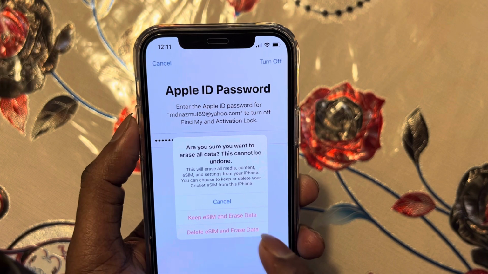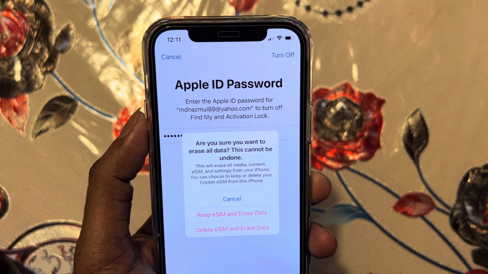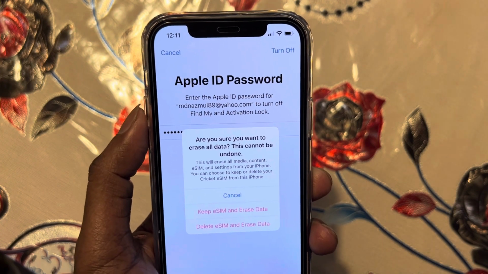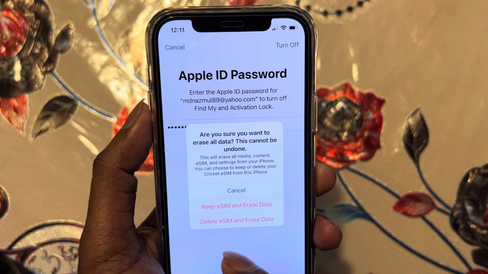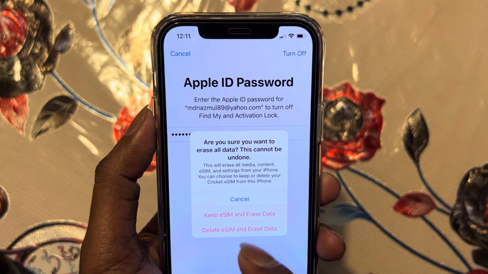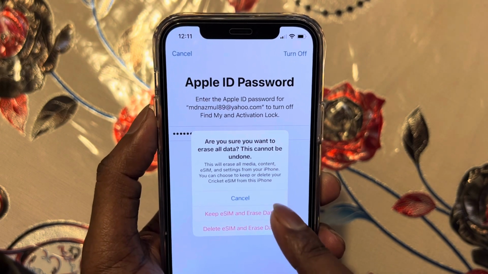But if you don't have any SIM card, maybe you won't see anything like that, or if you want to delete everything, you can press Delete eSIM and Erase Data. So I have to keep my SIM card, so I'm gonna press Keep eSIM and Erase Data.